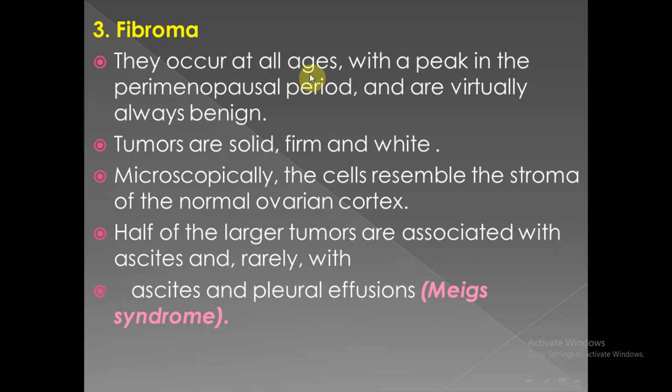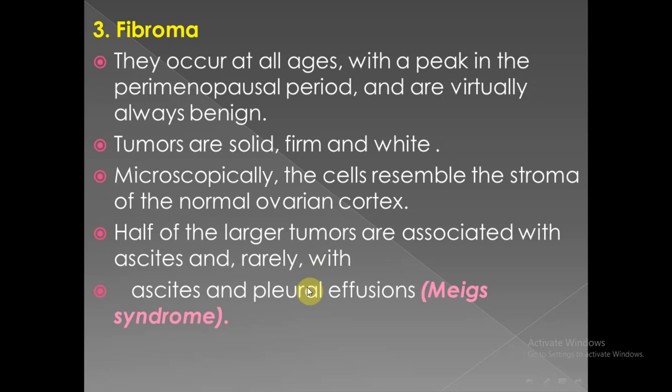Fibroma occurs at all age groups, but peak incidence is in perimenopausal women, and it is usually always benign. This tumor in its growth and microscopic features is similar to leiomyoma. It is composed of solid firm white nodules grossly. Microscopically, we can see interlacing bundles of spindle cells.